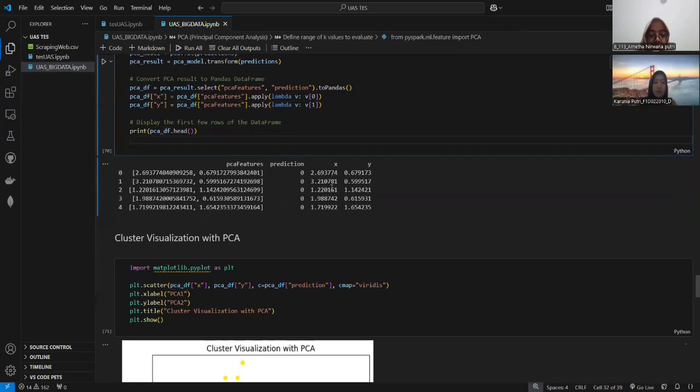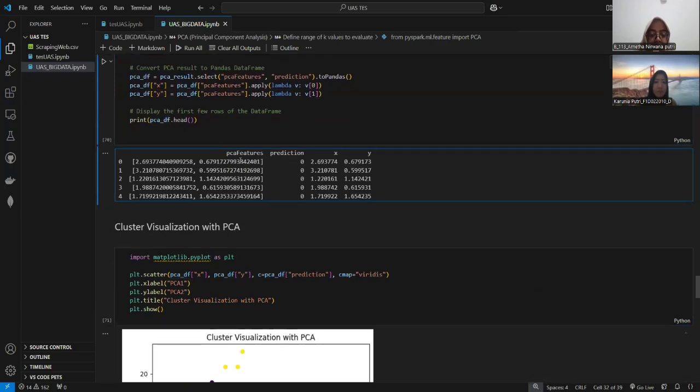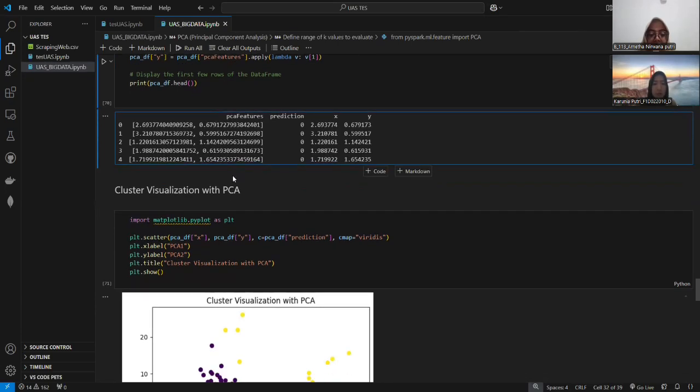In this output, after applying the PCA model, the PCA reduces the data into 2 columns and groups it into clusters. Here's the output. The PCA features are a reduced representation of each data point, like coordinates in 2D space.